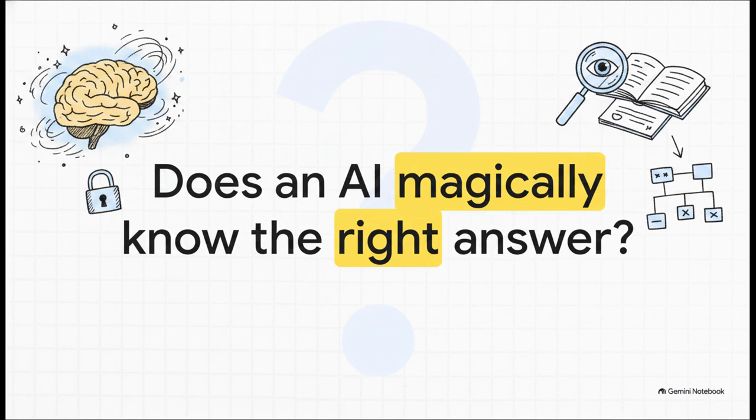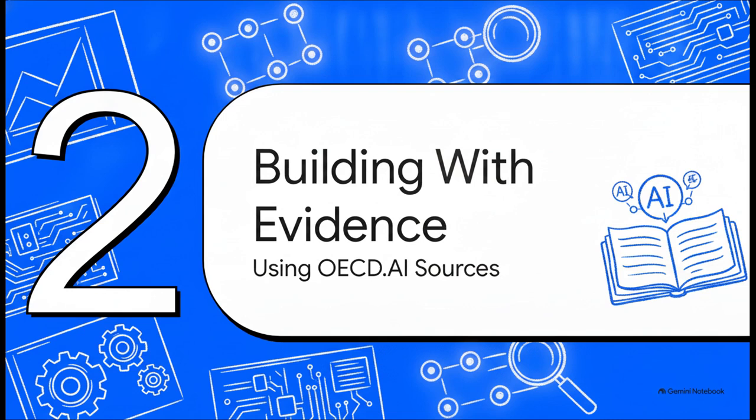But we're focused learners, right? We don't rely on magic. We need to look at what the actual source evidence says about what's really going on under the hood. That brings us to section 2, building with source evidence.